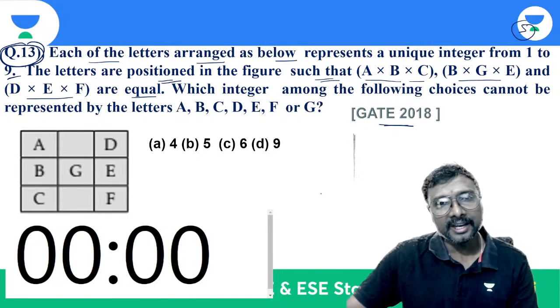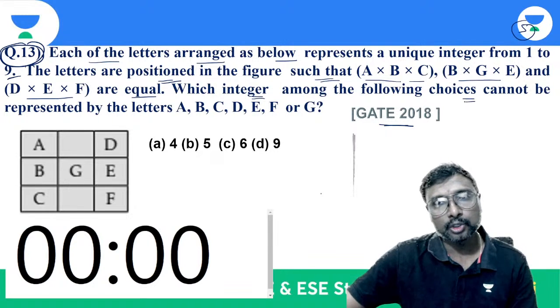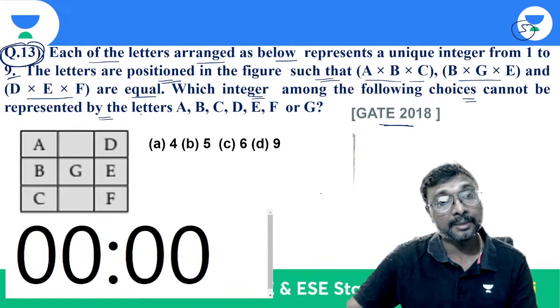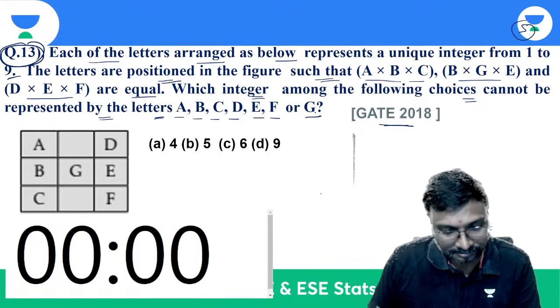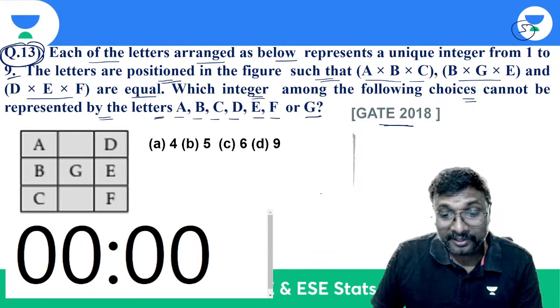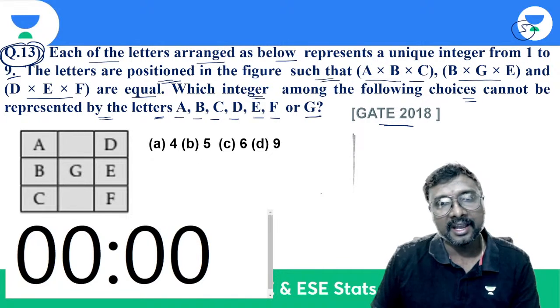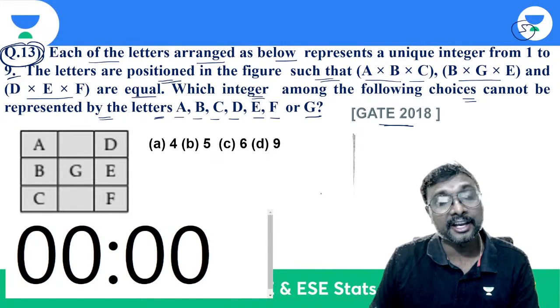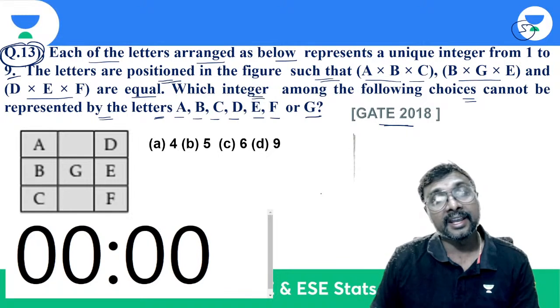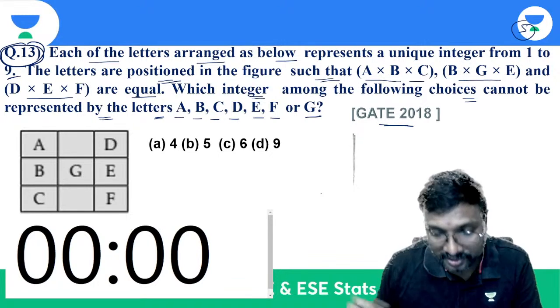Which integer among the following choices cannot be represented by the letters A, B, C, D, E, F or G?